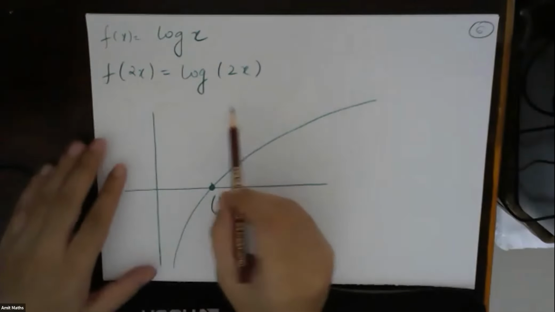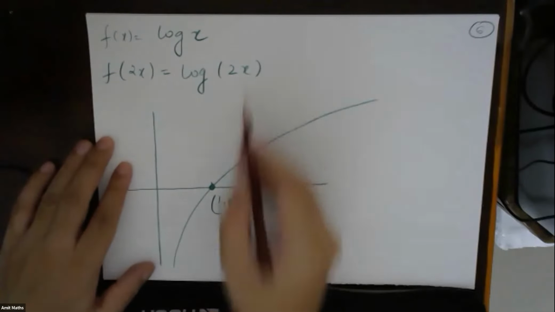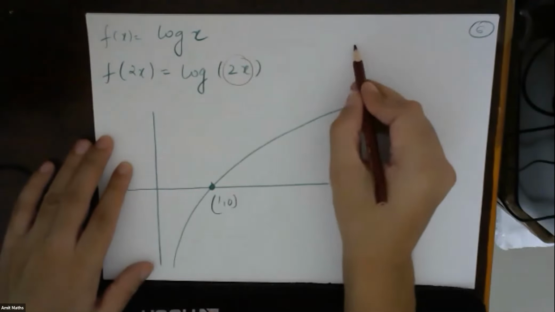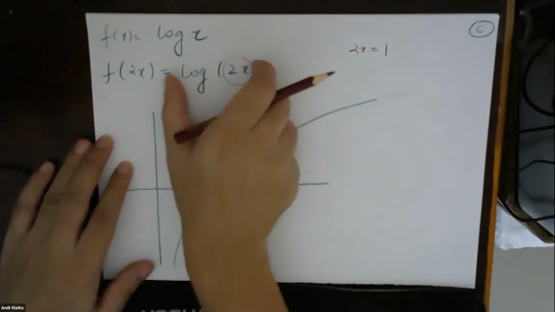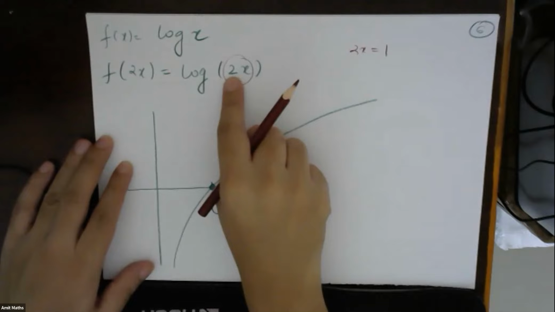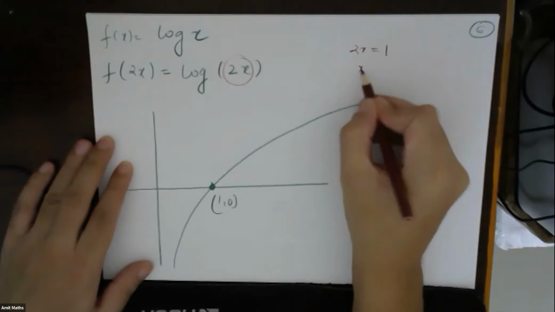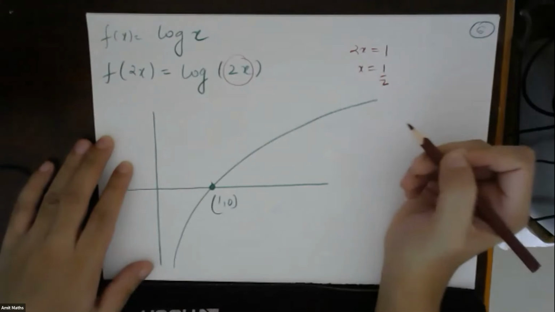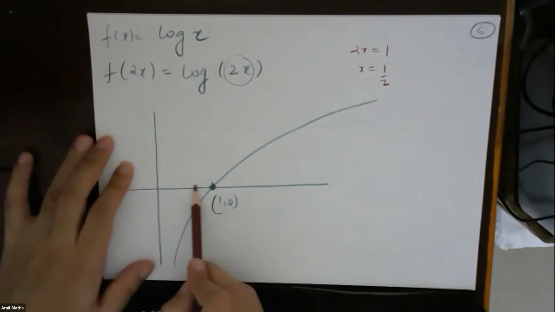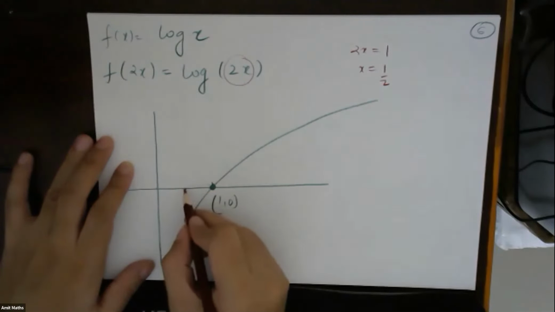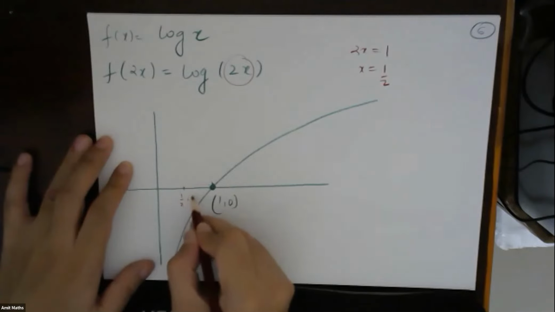Okay, now see, first thing, for log to become 0, the inside thing should be equal to 1. So 2x should be equal to 1. So what will be the value of x? x should be equal to 1 by 2. That means this point is shifted towards the left, to (1 by 2, 0).